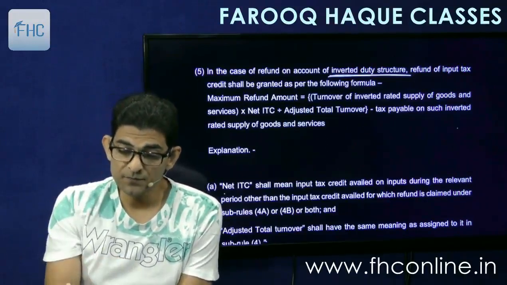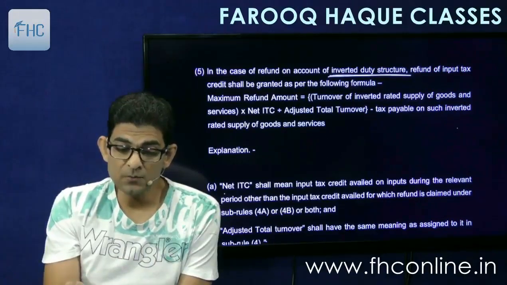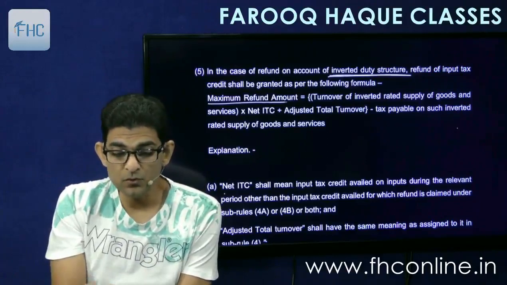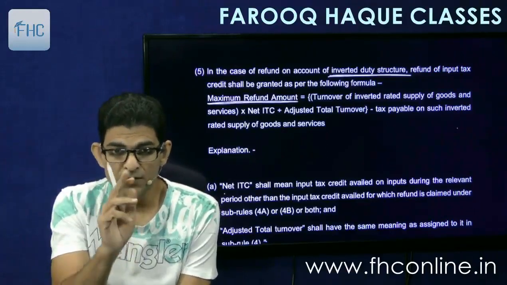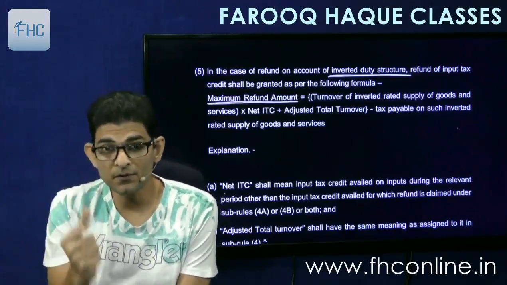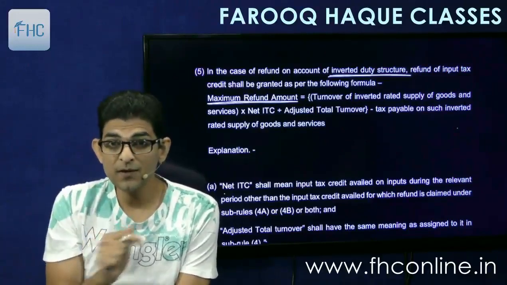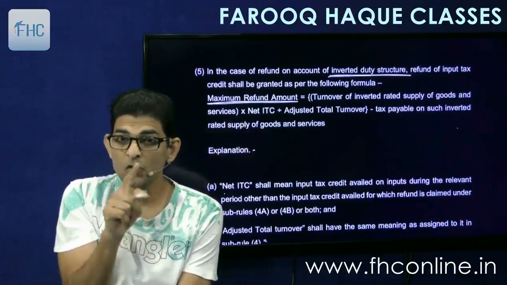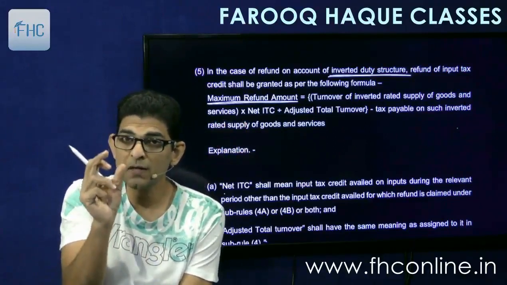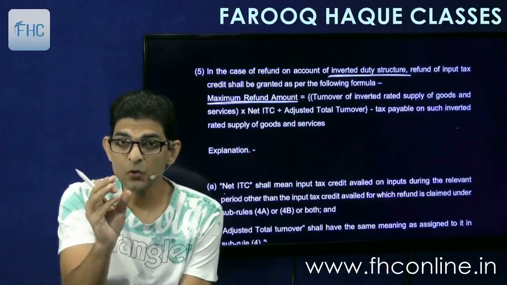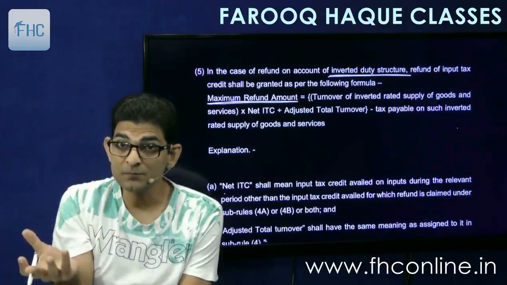So in this case, refund of input tax credit shall be granted as per the following formula. Maximum refund amount. Again, this is not the refund amount, this is the maximum refund that you will get. So what is the actual refund that you get? The maximum limit or the balance amount in your electronic credit ledger, the ECL, whichever is less.